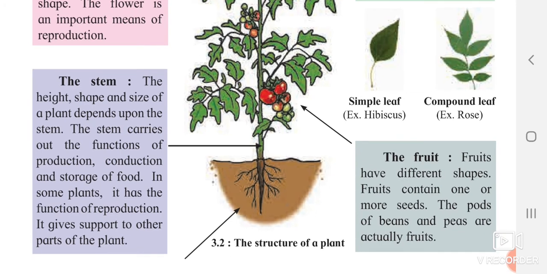The next part is the fruit. So what is the duty and what is the work of the fruit? Fruits have different shapes. We are knowing they are having different taste also. Some fruits are consisting of one seed like mango, and some are consisting many seeds such as guava. The pods of the beans and the peas are actually fruits.